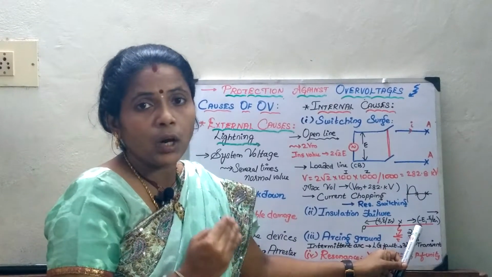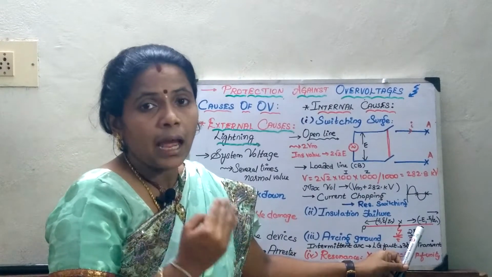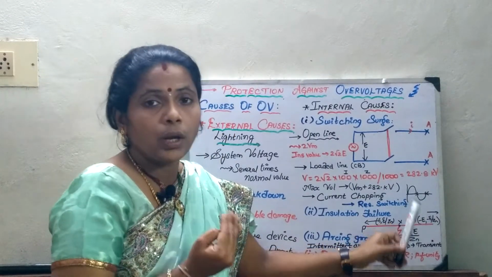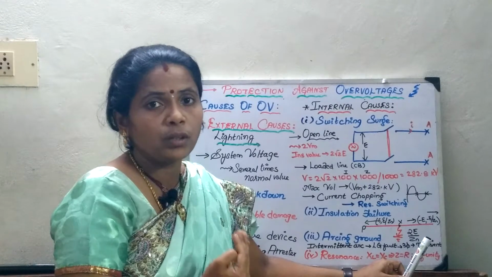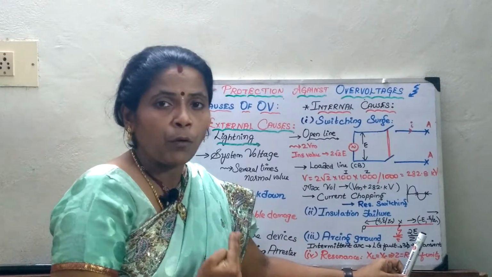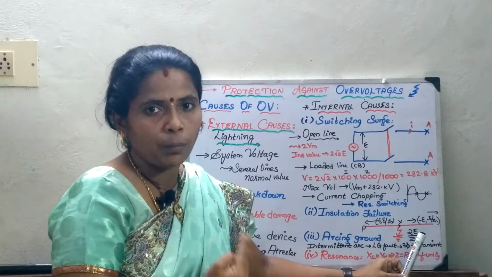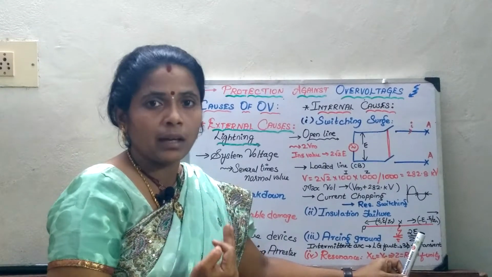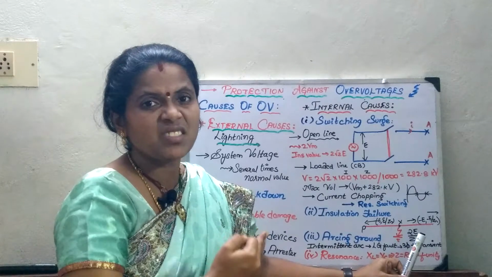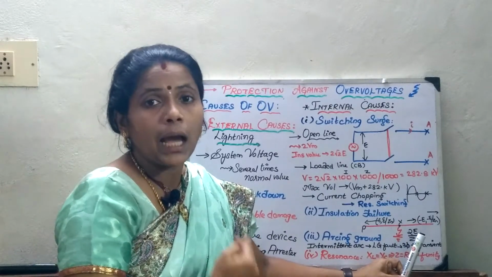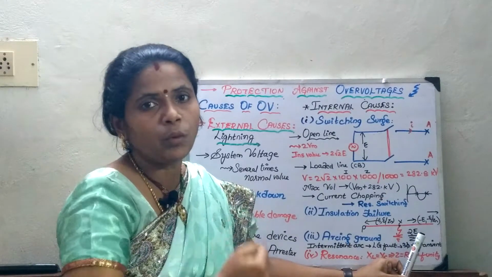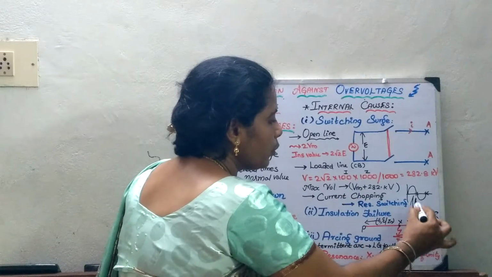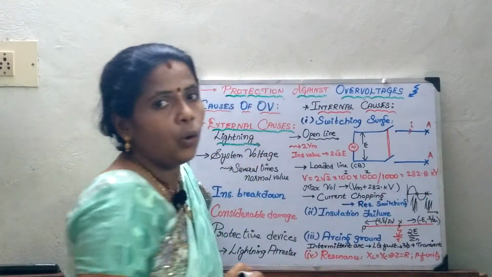But if you quench the arc before the natural zero, this process is called current chopping. What will happen? If I quench before the natural zero, there is a problem of restriking again. You will again have a high steep voltage which is penetrating. So if I quench here, I will have a very high voltage.